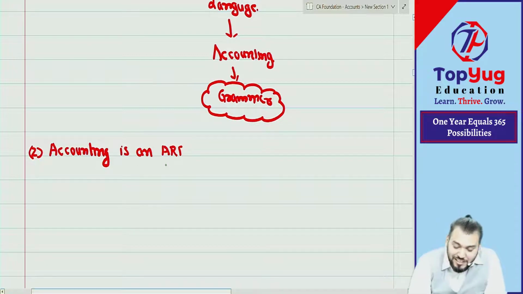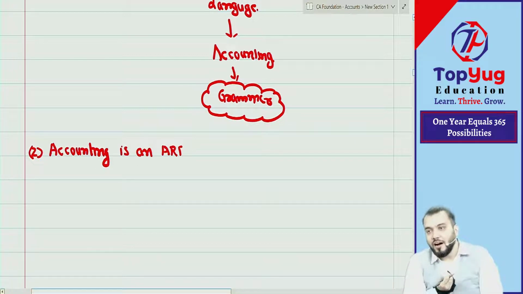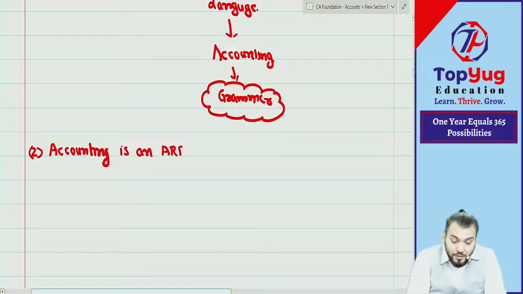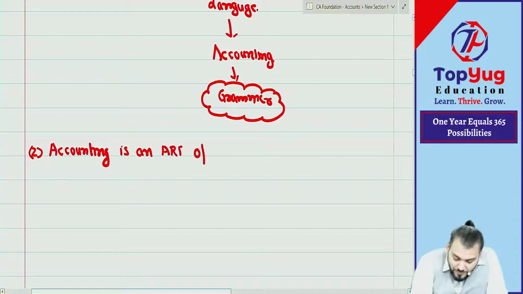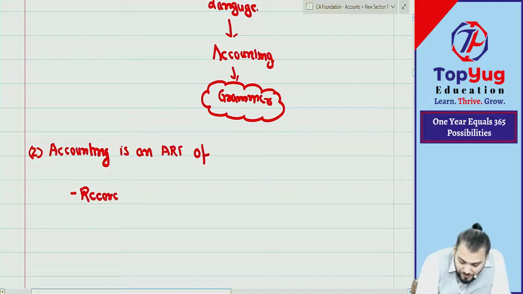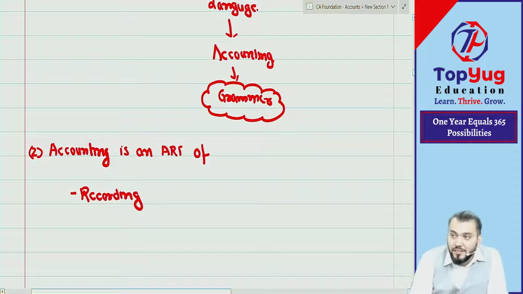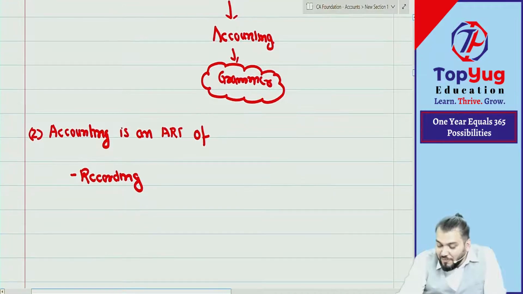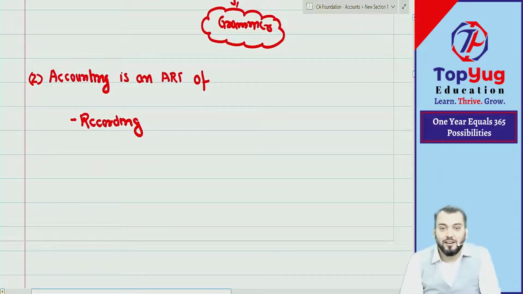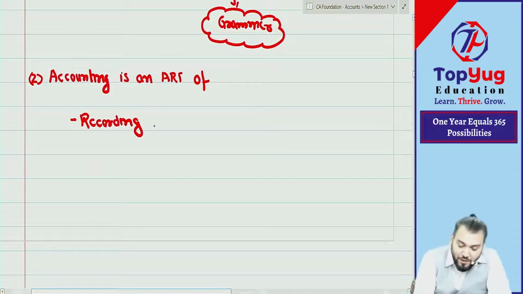So accounting is an art of recording. It means we need to understand the kala of recording. Accounting is an art of recording. Recording what?